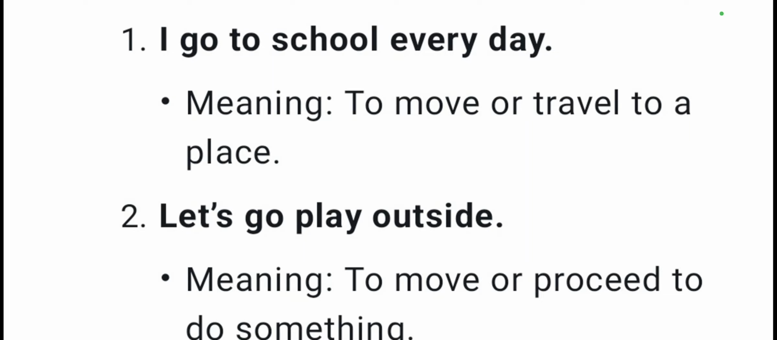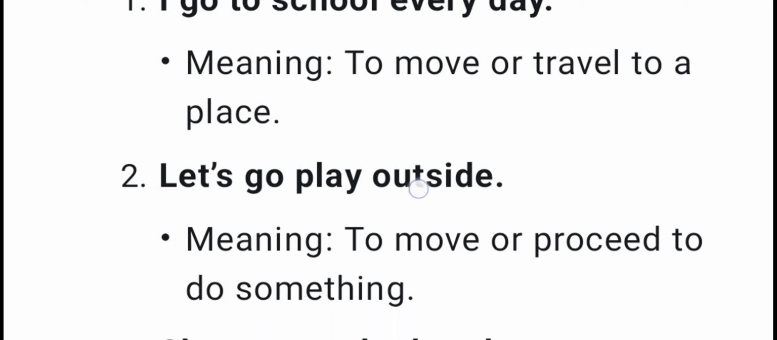Make sentences using the word go. Go is used as a verb. I go to school every day. The meaning of go here is to move or travel to a place.